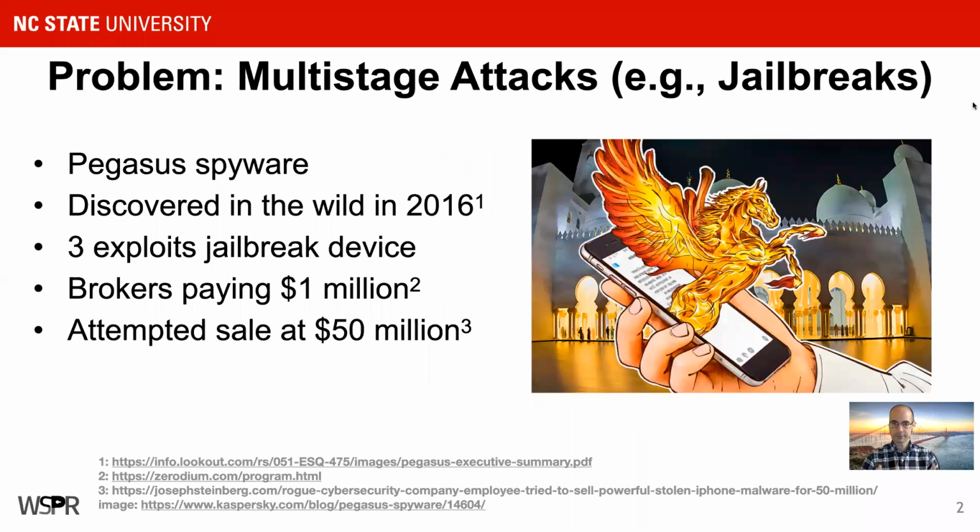The problem Kobold seeks to solve is malware running on iOS devices that can elevate its privileges by breaking through access control mechanisms. One example would be the Pegasus spyware. This was a malware discovered in 2016. It used a combination of 3 vulnerabilities to elevate its privileges and to eventually jailbreak the device. Once the device was jailbroken, it could be turned into a full surveillance device, and brokers are willing to pay very large amounts of money for these sorts of vulnerabilities. If we are able to analyze and harden the attack surface, then these sorts of remote jailbreak attacks become much more difficult to perform.